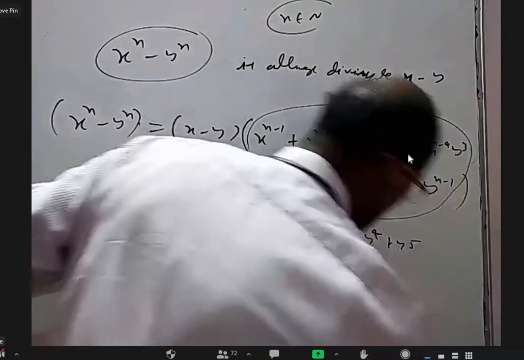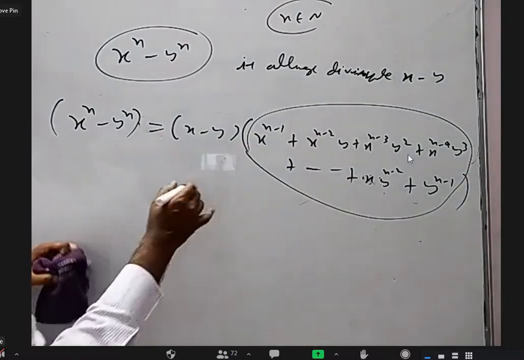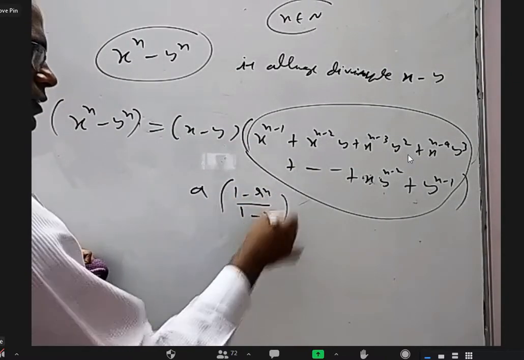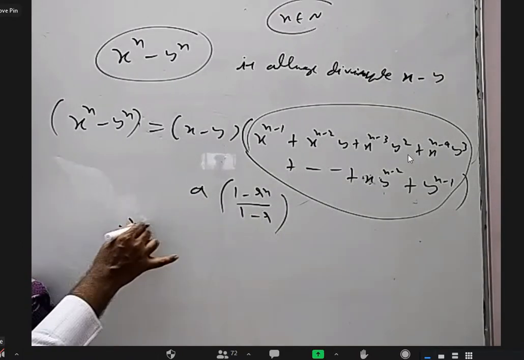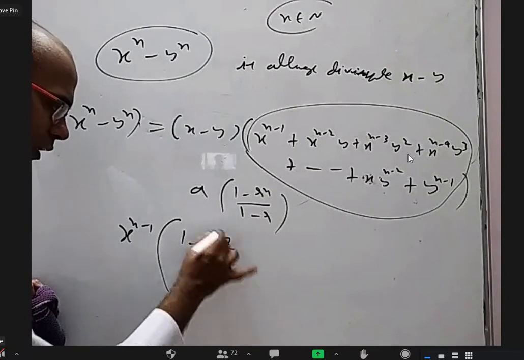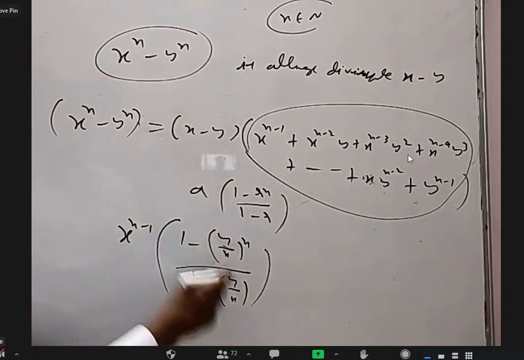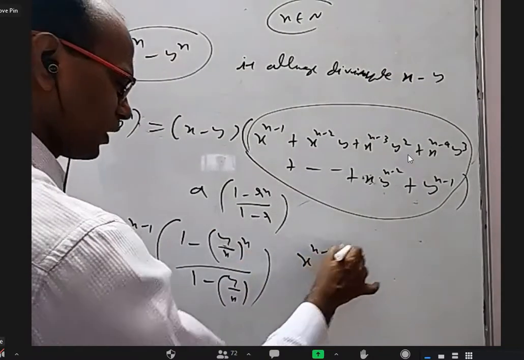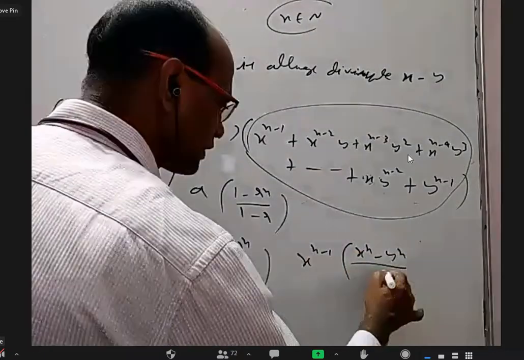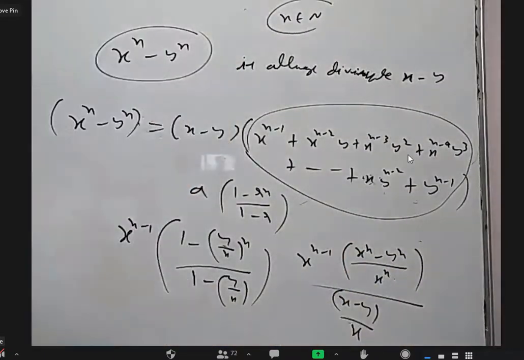So this is a geometric progression with common ratio y by x, and the number of terms is n. So I am going to use a into 1 minus r power n by 1 minus r. See what happens. My a, the first term, is x power n minus 1. Common ratio is y by x, whole power n, by 1 minus y by x. Take LCM here. Look at x power n minus 1. Here LCM means x power n minus y power n by x power n. And here if I take LCM, we'll get x minus y by x.